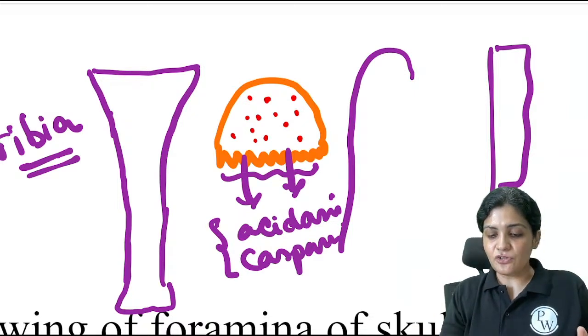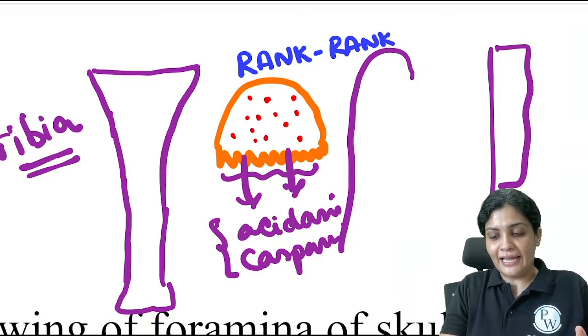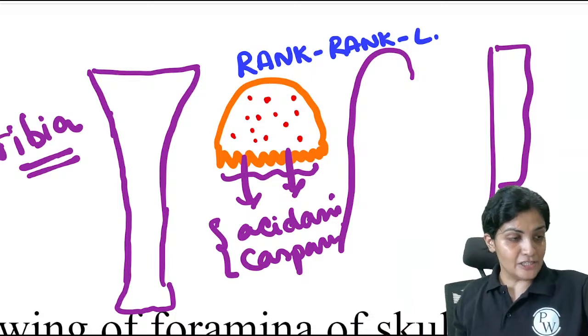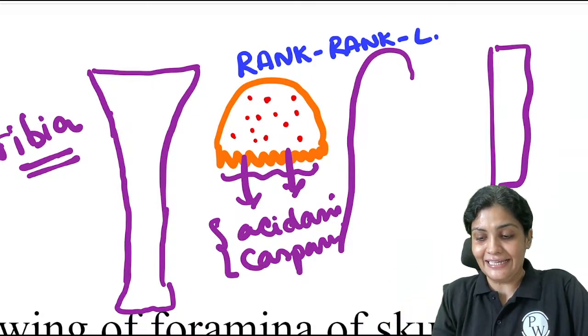So this release of the enzyme is again by the interaction which is called RANK and RANKL. So what is RANK and RANKL? RANK are the structures which are present over the osteoclast, and RANKL is the ligand.